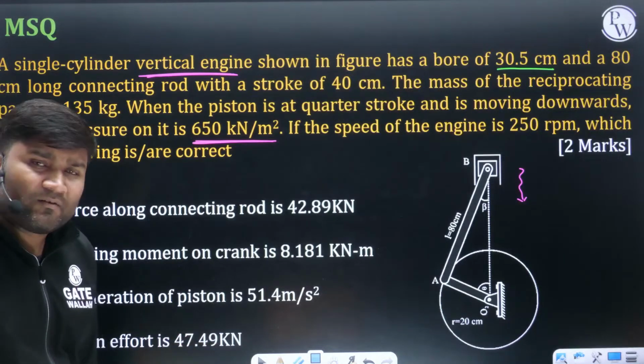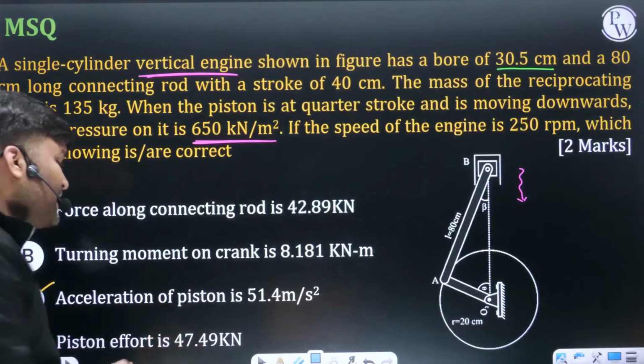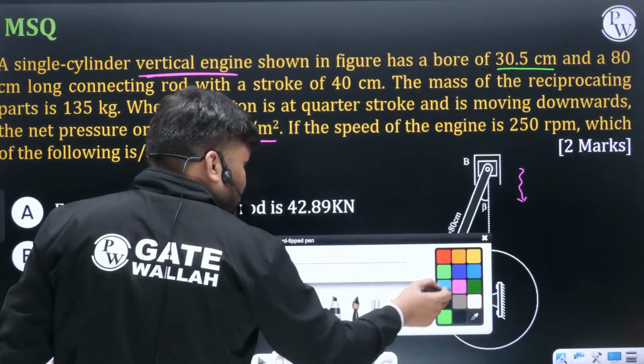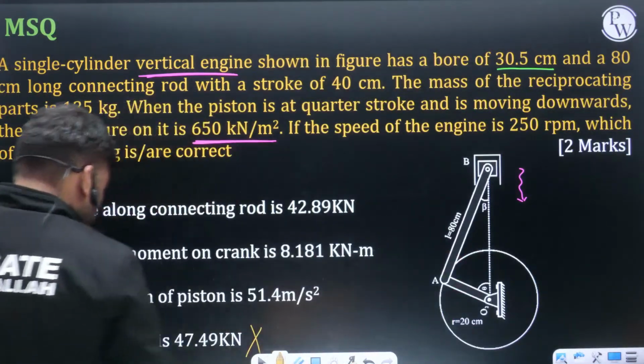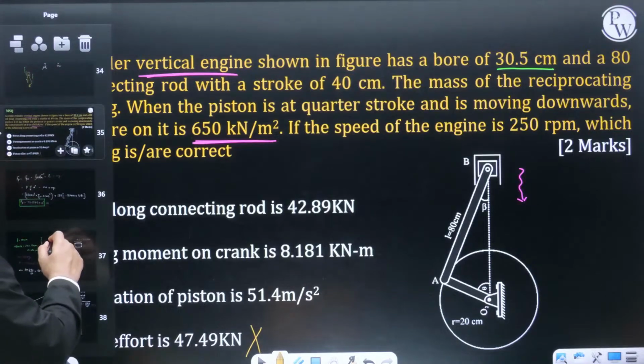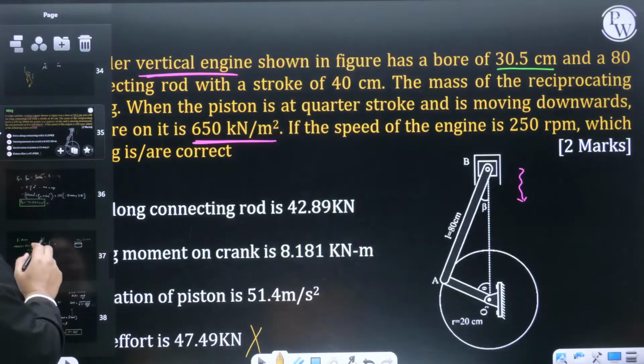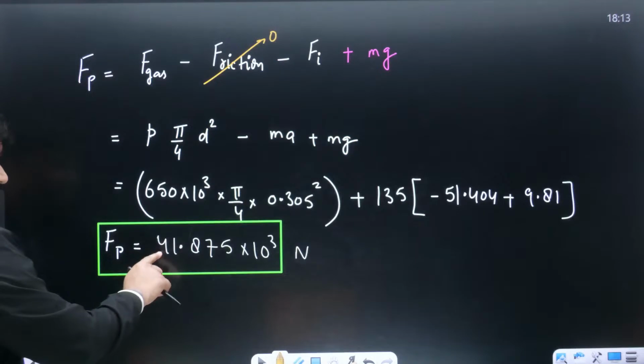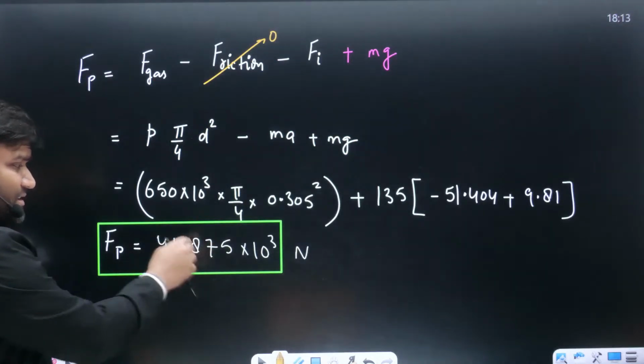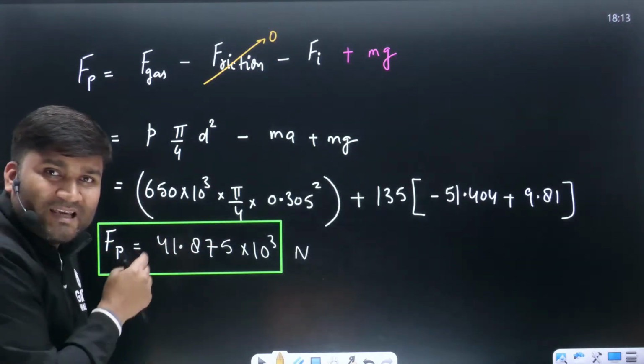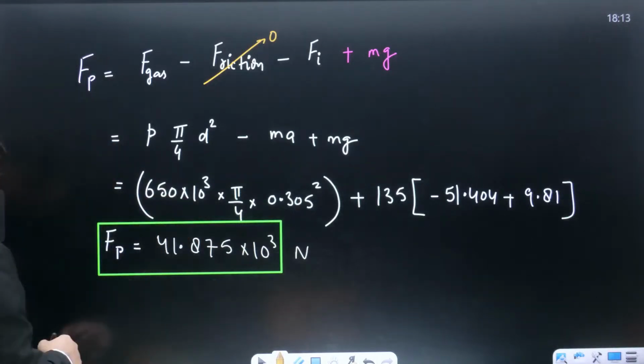This is not correct, beta. 41 point something is my answer. This is incorrect. Okay? Piston effort they were asking 47 point something. My answer is 41 point something. It means option D is incorrect. Rest, what they are asking